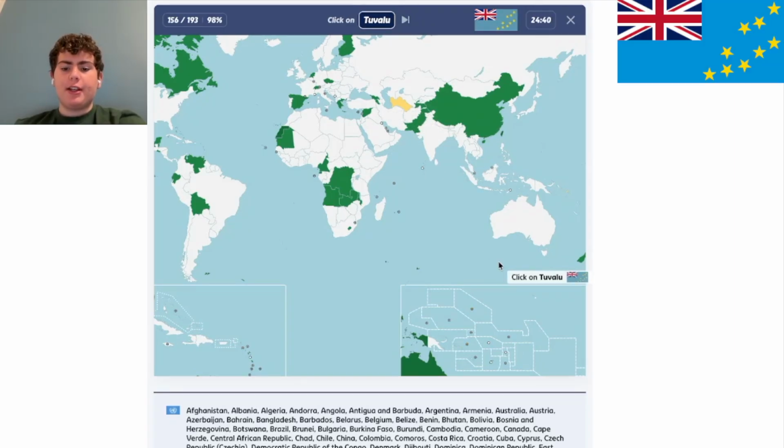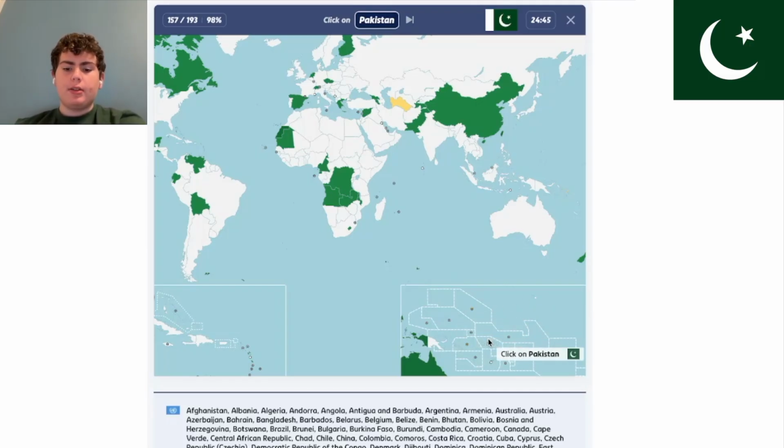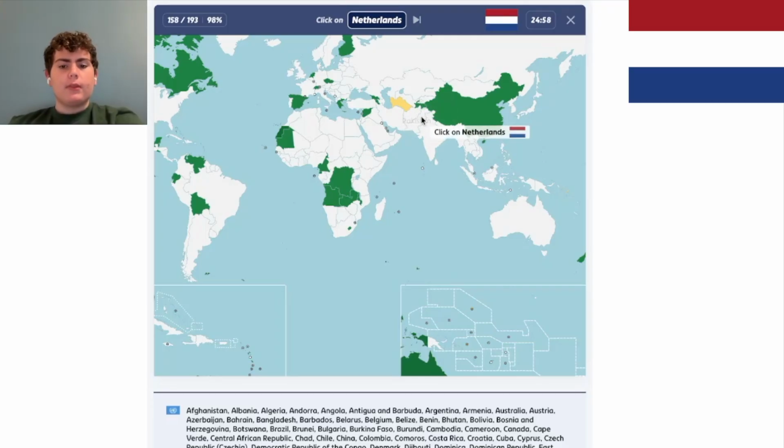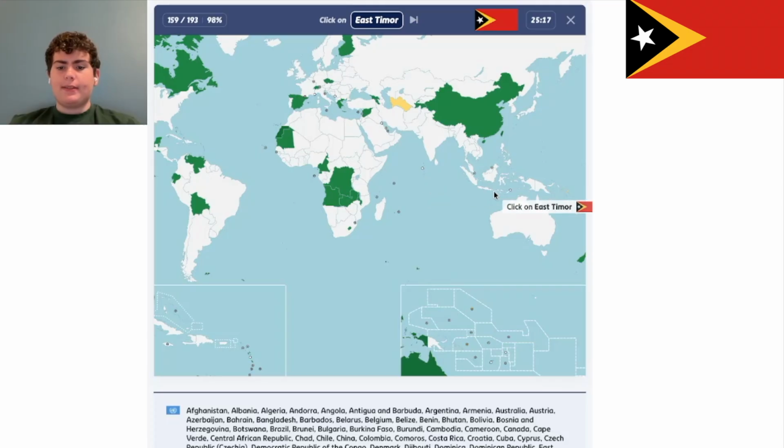Tuvalu is a country in this section. If I'm not mistaken, it's this one. Great. I think I skipped that one before, but now that I messed up a few of those, I know it. Pakistan is pretty much constantly at war with India, and it's this country right here. And they were split apart by the British. Yeah. So the Netherlands are up here, and the capital is Amsterdam, but their government is kind of based in The Hague. Yes, that's very interesting.